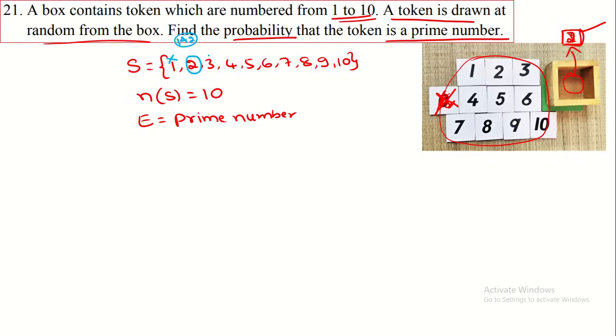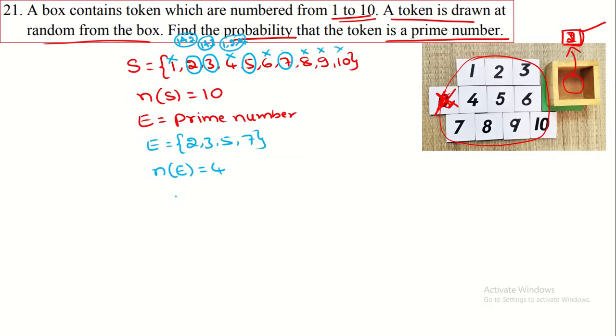That is 2 only. Here 3 is also a prime number because it is divided by 1 and 3 only. 4 is not a prime number because it is divided by 1, 2 and 4, so it is not considered. Again 5 is a prime number, 6 is not, 7 is a prime number, 8 is not, 9 is not, 10 is not. Therefore we get the set E is equal to 2, 3, 5, 7. That means n of E is equal to 4.